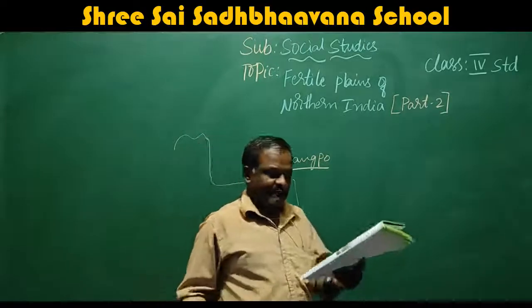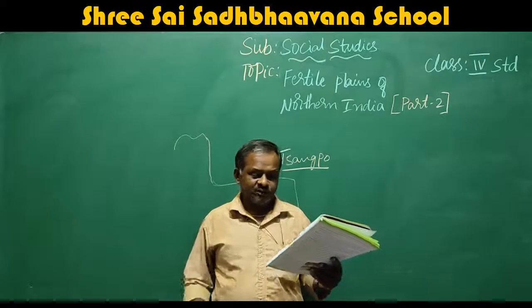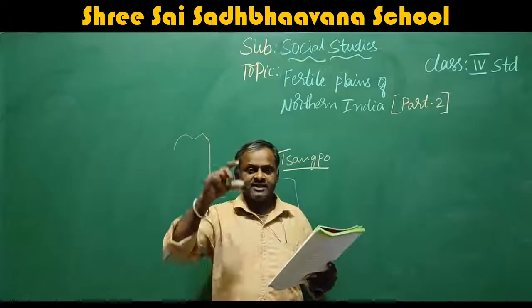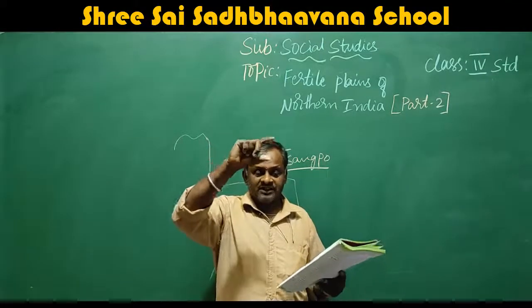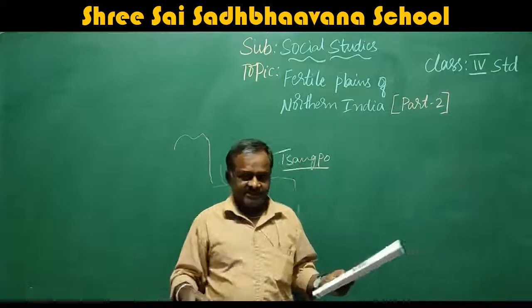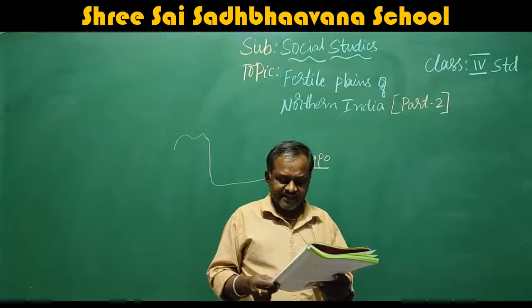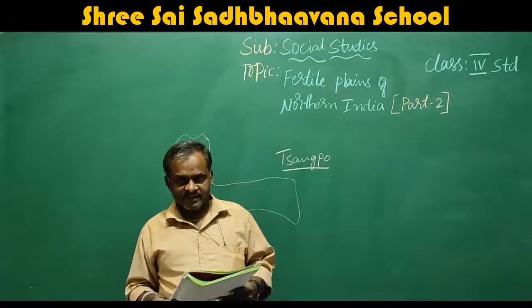By the name Sangpo. The Brahmaputra basin runs from west to east above Bhutan in the Himalayan region. That means in Bhutan also this river flows. There also it has a Brahmaputra basin. Then it turns northeast, entering India in the state of Arunachal Pradesh.